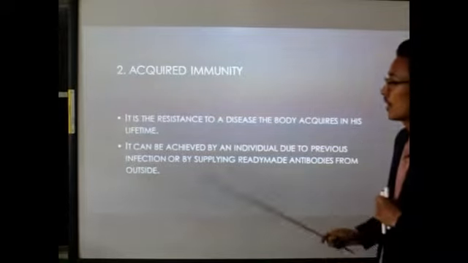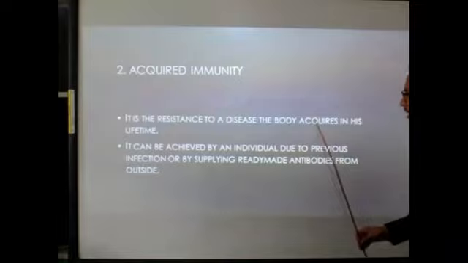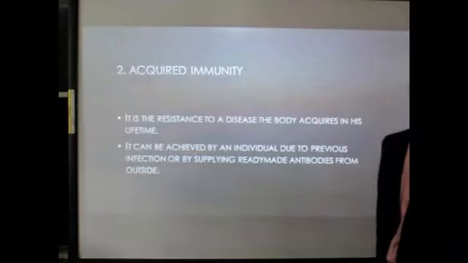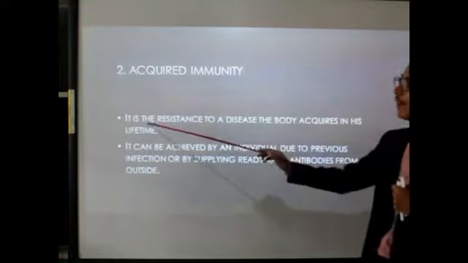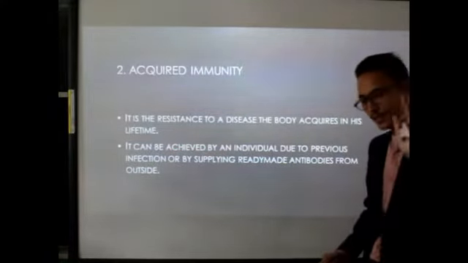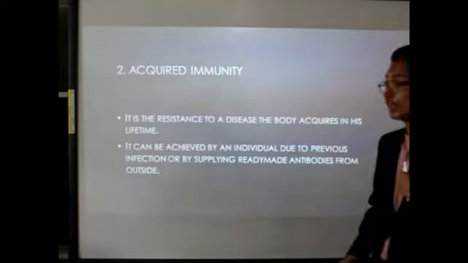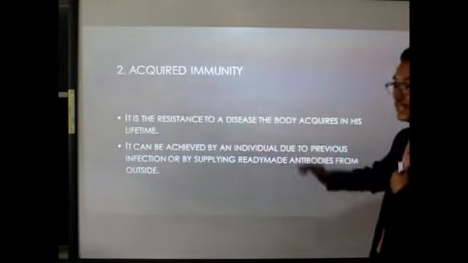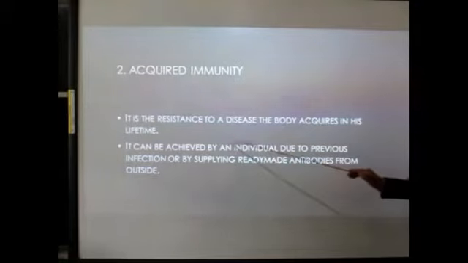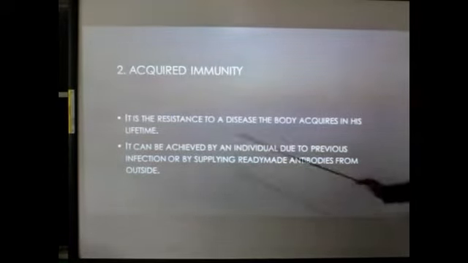So let's see what acquired immunity is. It is the resistance to a disease that the body acquires in its lifetime. From the time of birth to the death of an individual, whatever resistance develops against the pathogen, against the germ, is called acquired immunity. It can be achieved due to a previous infection or by supplying ready-made antibodies from the outside.